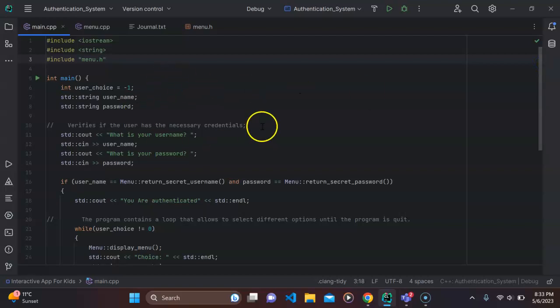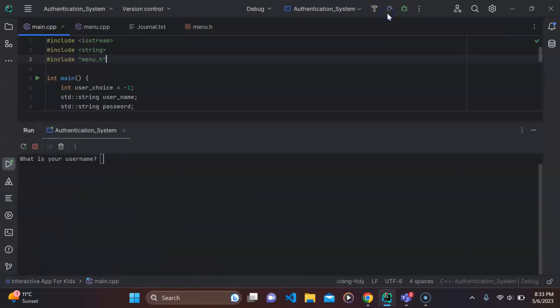So here I have my first C++ project. Basically it is like an entertaining app for kids. First it displays the username. Of course I need to provide the correct username, otherwise it will not give me access to the program.